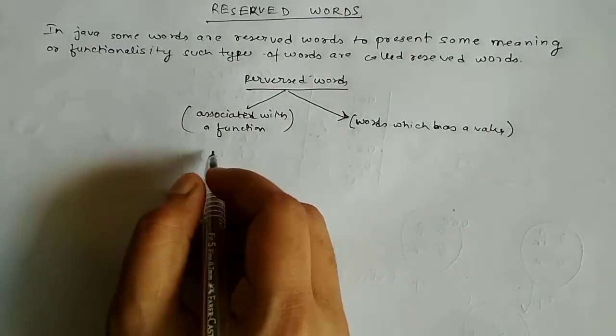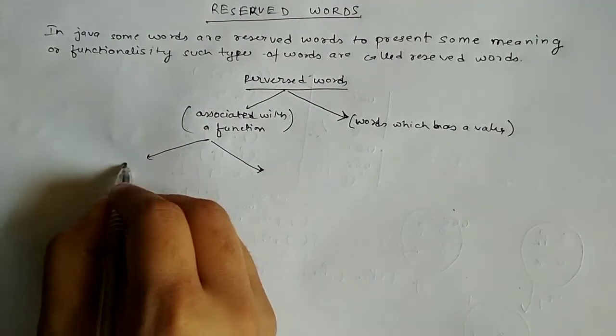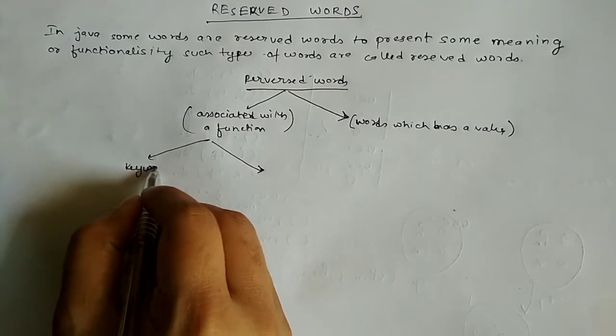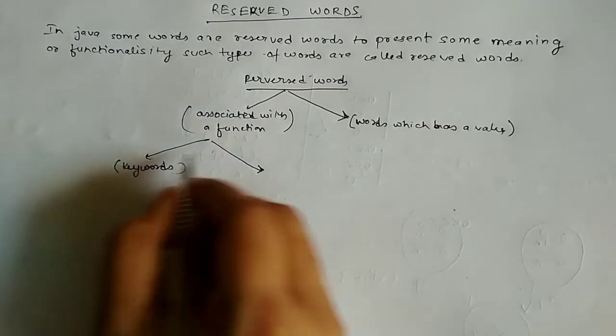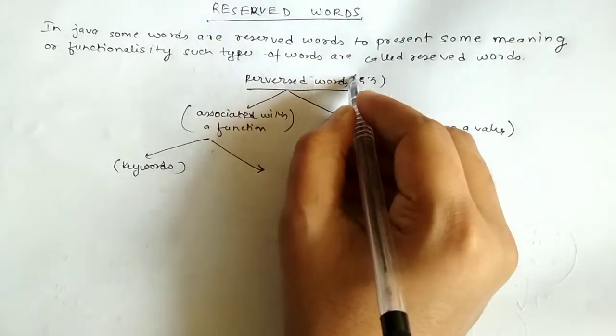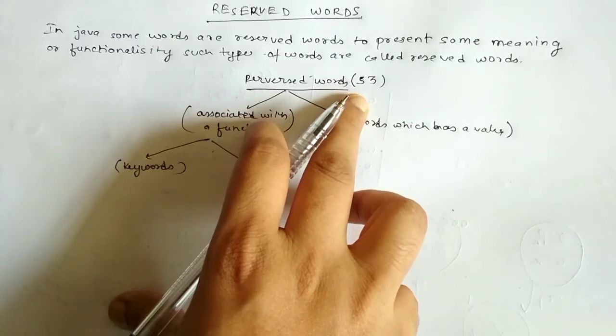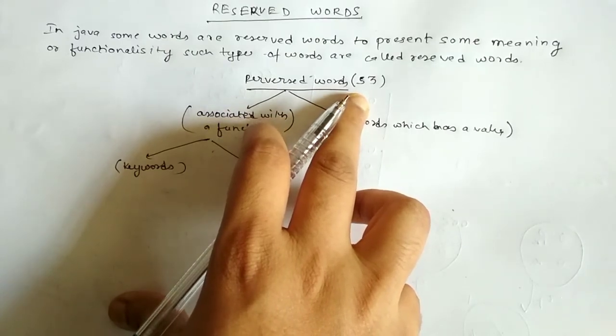The first category is divided into two parts. The first part is known as keywords, and there are a total of 53 reserved words. These 53 reserved words can't be used as identifiers.